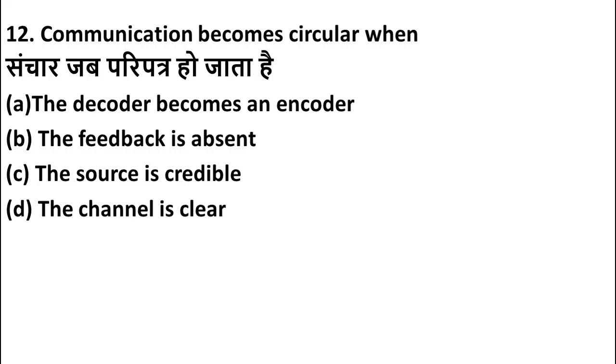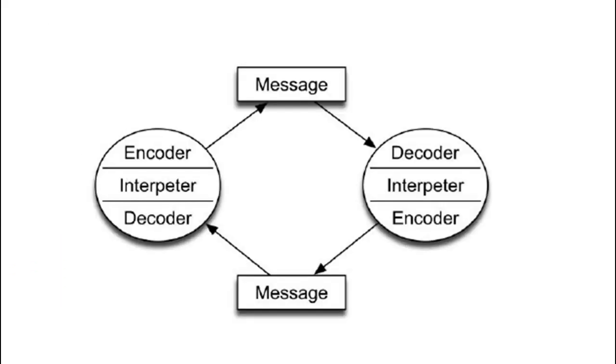Friends, when a receiver gives feedback, the communication is known as circular, meaning the decoder has to become an encoder. Before that he was a receiver, a decoder, but now to give feedback he is encoding the message. So the right answer is option A, the decoder becomes an encoder.